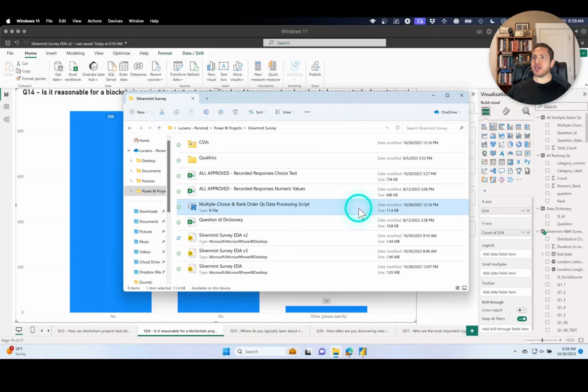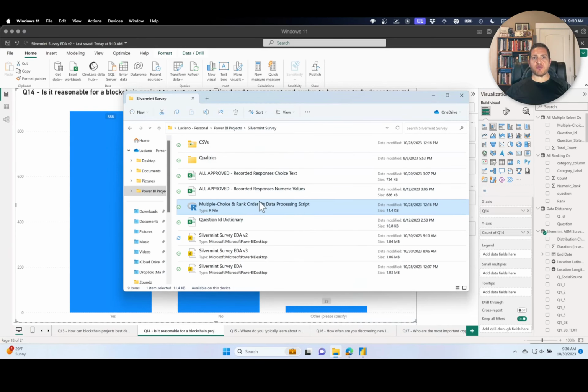So you'll have to go download this to get this file in the RStudio project file from last week, which is the multiple choice and rank order question data processing. So this takes the survey data and outputs the multiple choice questions and the rank order questions for the additional analysis because they require slightly different approaches. This is a very long script. I encourage you to look through it. Praise be to Hector for creating this script.